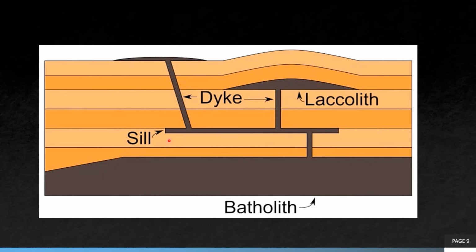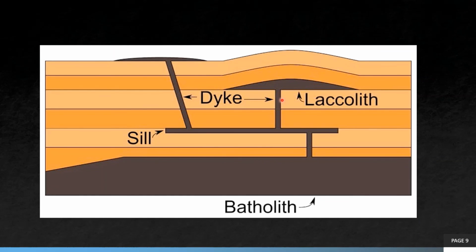Sill: sometimes magma flows horizontally between the layers of sedimentary rock, and then hardens or solidifies there. And when magma is forced upward, it fills vertical cracks or fissures and hardens there to form a dike.